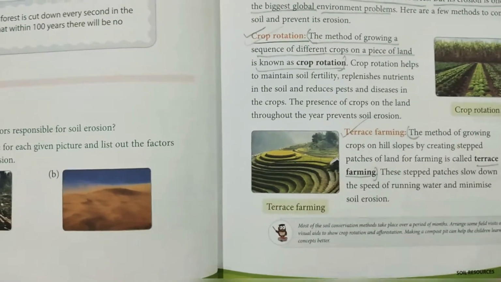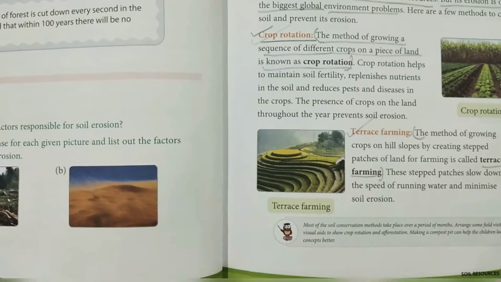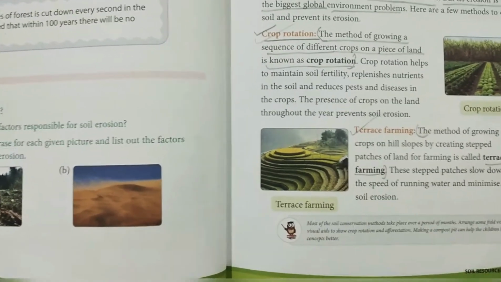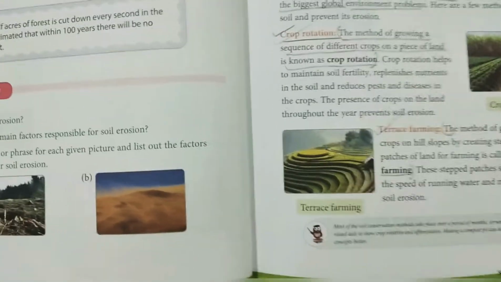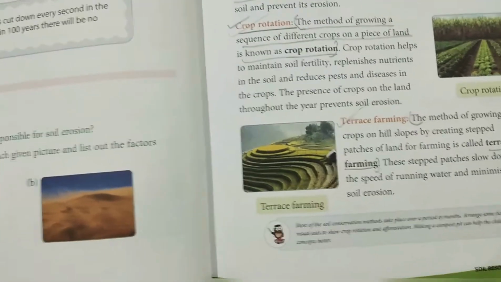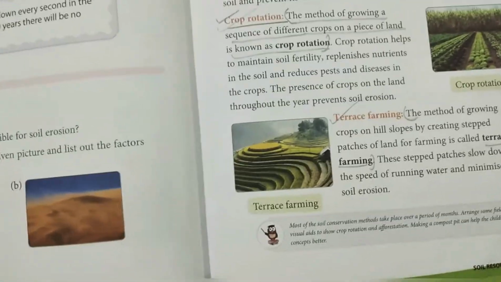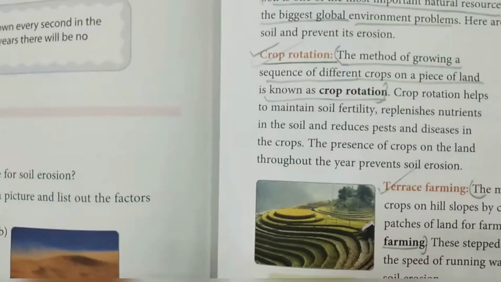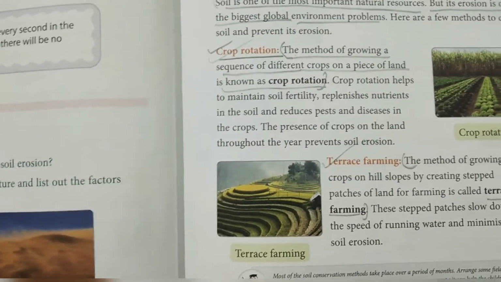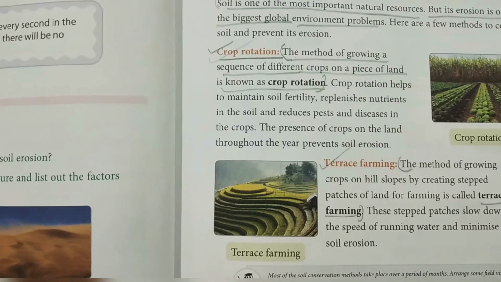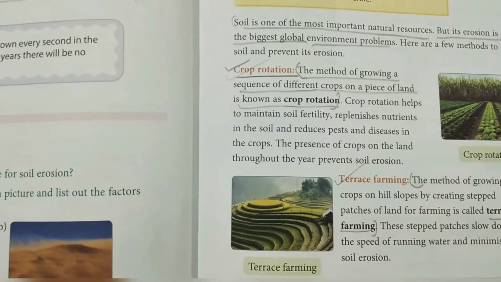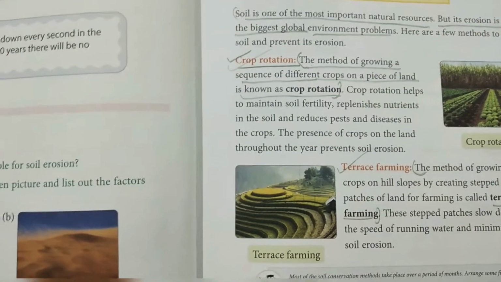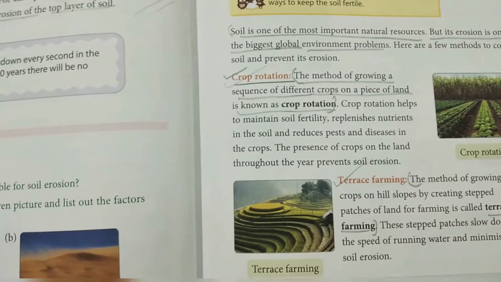Now what is the use of crop rotation? It helps to maintain soil fertility. As I explained in the last lecture, fertility means it allows us to do agriculture. So crop rotation helps to maintain the fertility of the soil, replenishes nutrients in the soil, and reduces diseases, insecticides and pests in the crops.